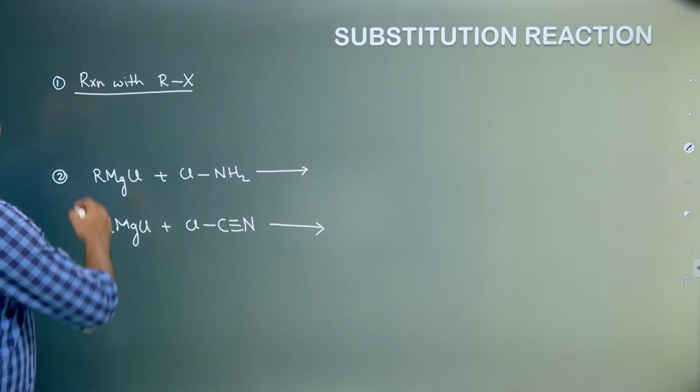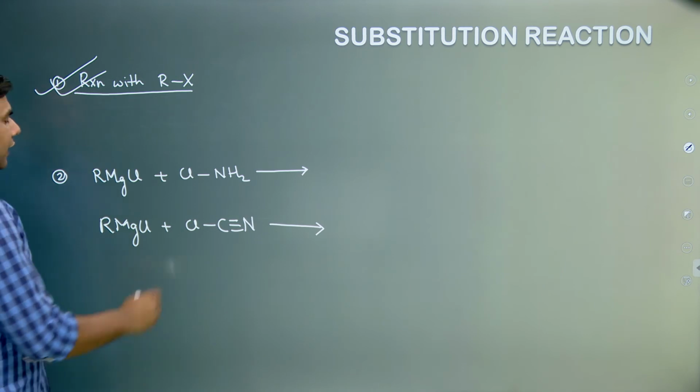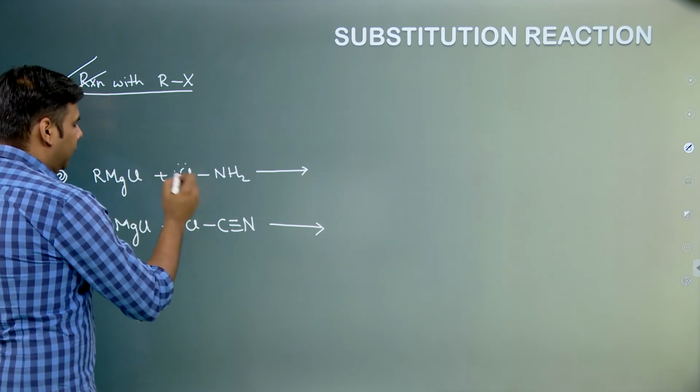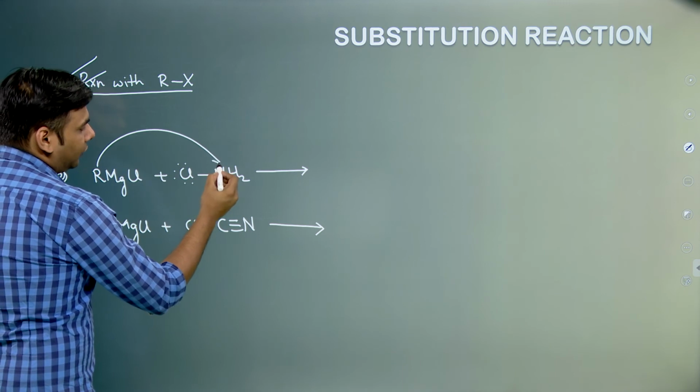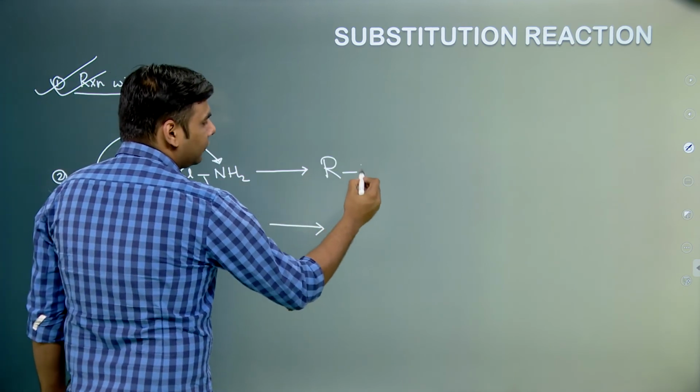So, we have already done the reaction with Rx. Now, let us consider the reaction of Grignard reagent with ClNH2. Whenever there are two electronegative atoms attached, the Grignard reagent attacks one of the electronegative atoms and the leaving group departs, and it forms RNH2.